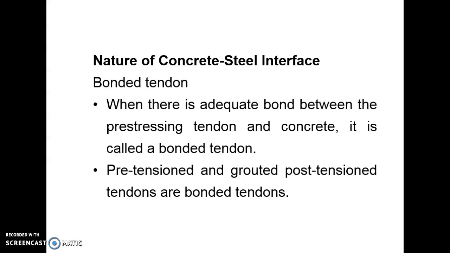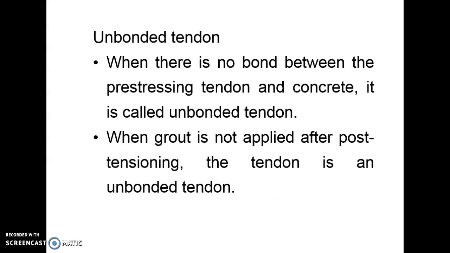Pre-tensioned and grouted post-tensioned tendons are bonded tendons. What is an unbonded tendon? When there is no bond between the pre-stressing tendon and concrete, it is called the unbonded tendon. When a grout is not applied after the post-tensioning, the tendon is called an unbonded tendon.